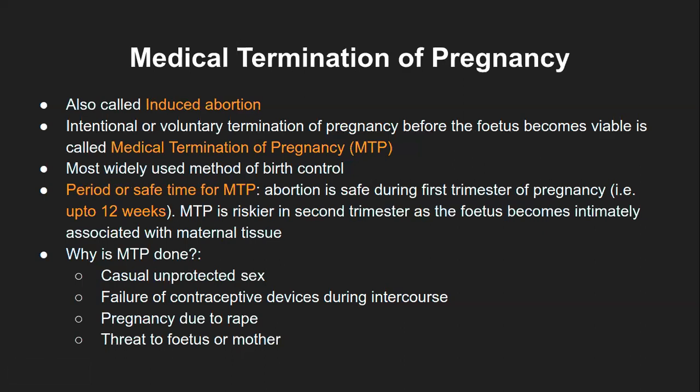It can be a genetic disorder, or blood clots forming either in the mother's body or the fetus's body, or any misdevelopment issues in the fetus. Any of these issues can cause a threat to the mother or the fetus, and that is why it needs to be terminated. So there are various reasons why it is being done.